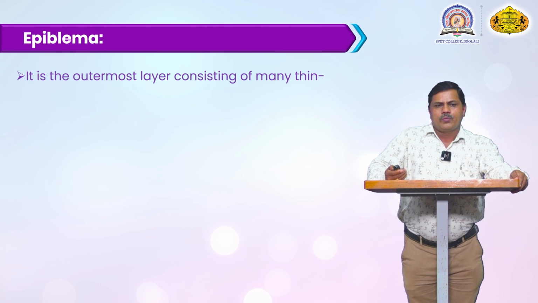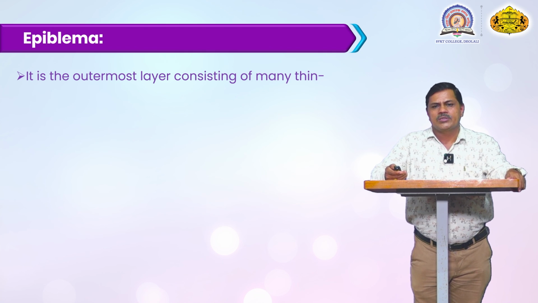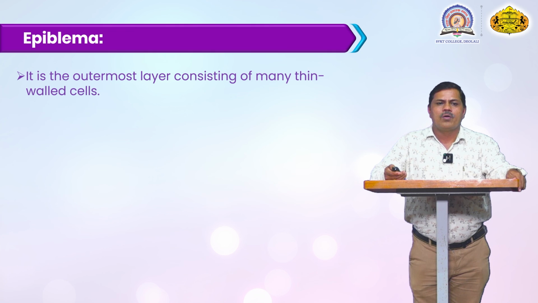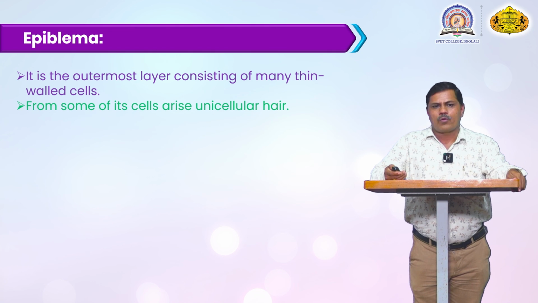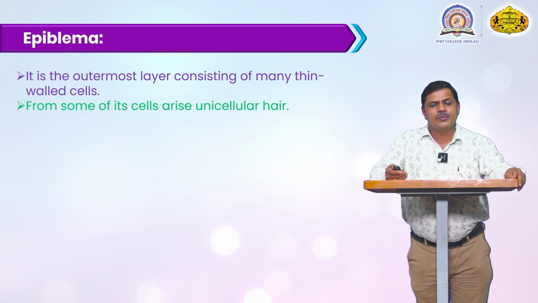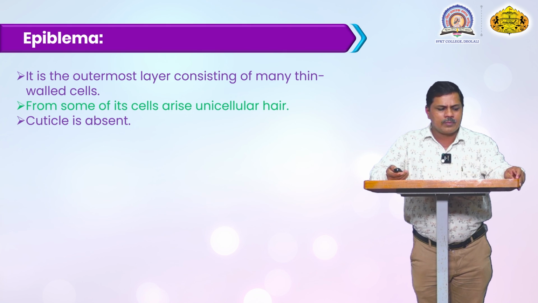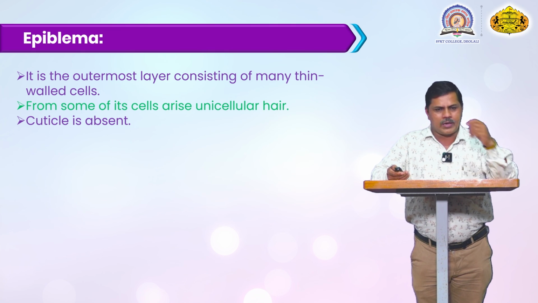Then we will discuss each layer one by one. First is the epiblema, also called the epidermis. It is the outermost layer, consisting of many thin-walled cells. Some of its cells give rise to unicellular root hairs. These hairs are very useful for the absorption of water and mineral molecules from the soil. The epiblema is not covered by a cuticle, as cuticles are absent in the root of the monocotyledon.